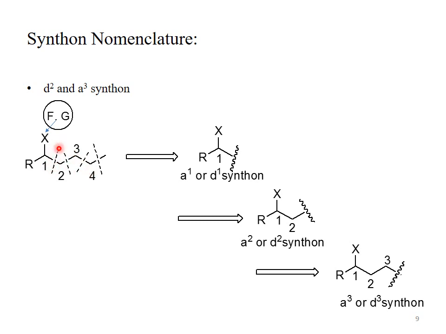See this target material, which contains an X functional group. The carbon bearing the functional group is carbon number 1, the adjacent carbon is carbon number 2, then carbon number 3, carbon number 4. This wiggly line shows the disconnection of a bond, the bond between carbon number 1 and carbon number 2.